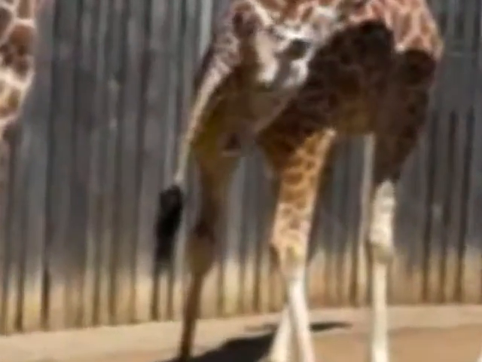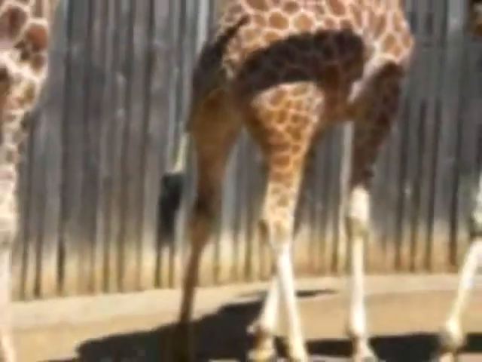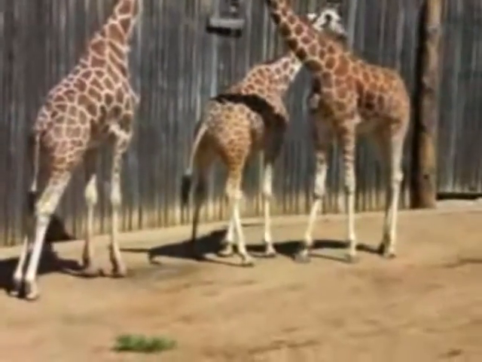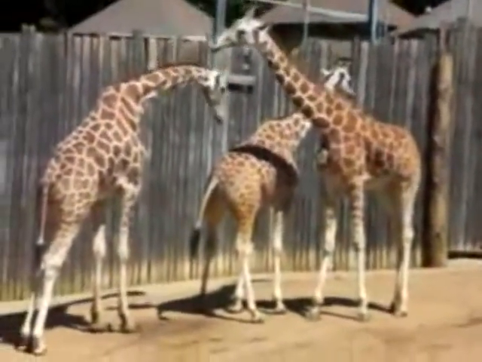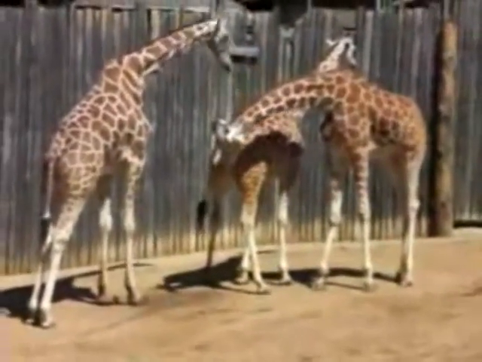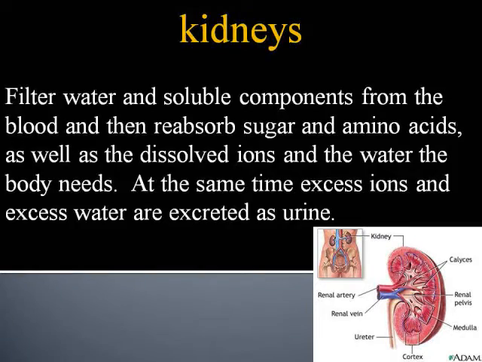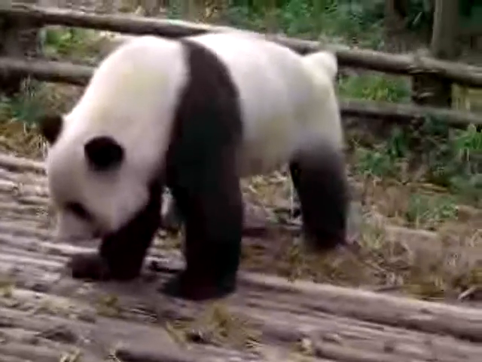The kidneys are part of the urinary tract system. They help maintain the internal environment of our bodies by filtering the blood. We each have 2 kidneys. Each contains over 1 million kidney tubules or nephrons. They filter water and soluble components from our blood and then reabsorb the sugar and amino acids, as well as the dissolved ions and water the body needs. At the same time, excess ions and excess water are excreted in the form of urine.